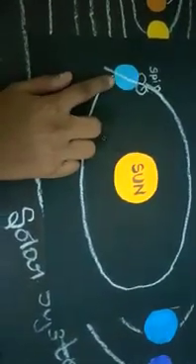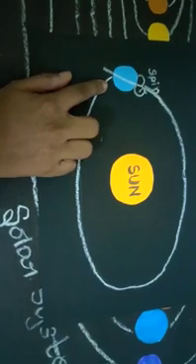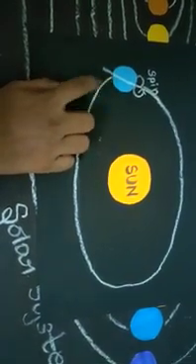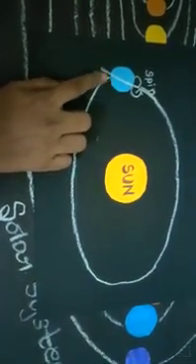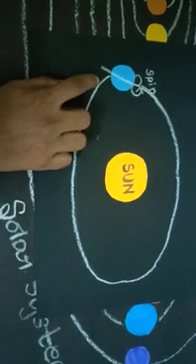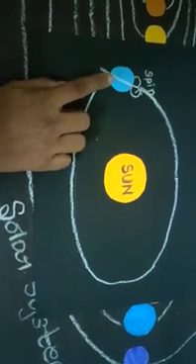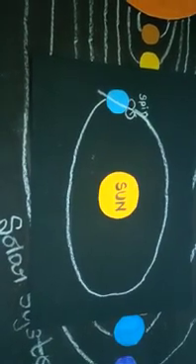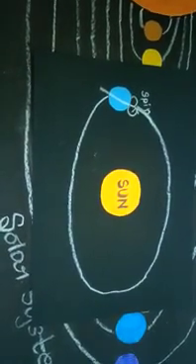Okay, now the Earth rotates on its own axis from west to east. The Earth also spins around. It takes 24 hours to complete one rotation. It causes day and night. Why does the sun seem to come up in the morning? Why does it go down at night? Days and nights happen because of the rotation.